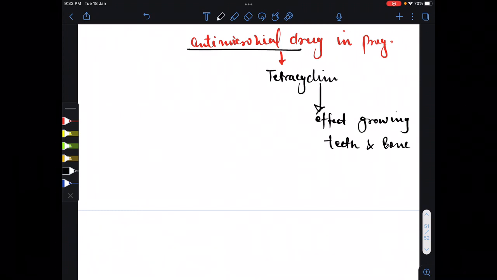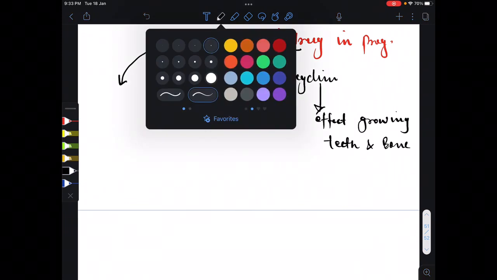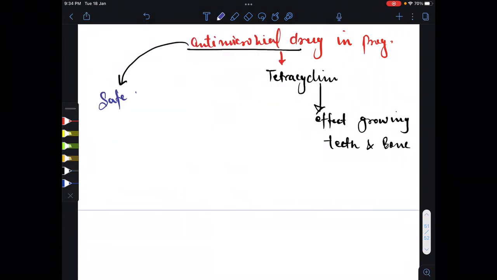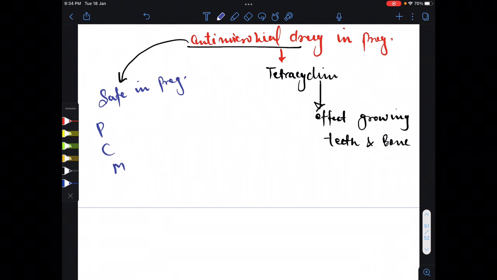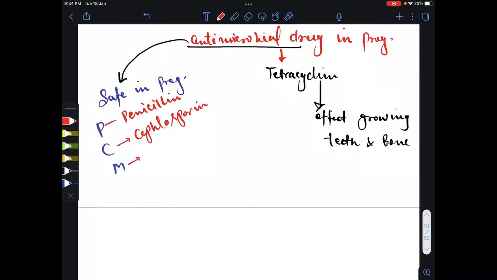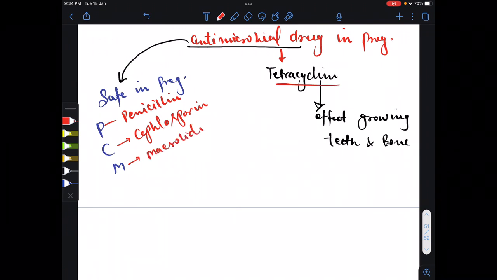Okay, and you have to know which antimicrobial drugs are safe in pregnancy. Mostly they are teratogenic, but which drugs are safe? You can remember this by the mnemonic PCM. Not physics, chemistry, math, but you can take it like paracetamol. P for penicillin, which is safe in pregnancy. C for cephalosporin, and M for macrolides. In macrolides, except tetracycline.